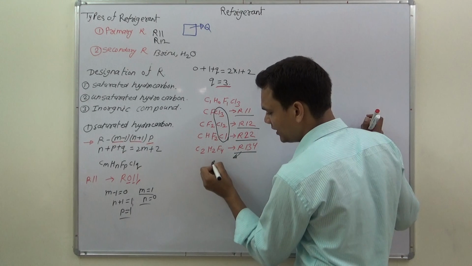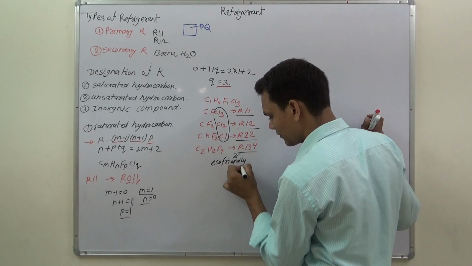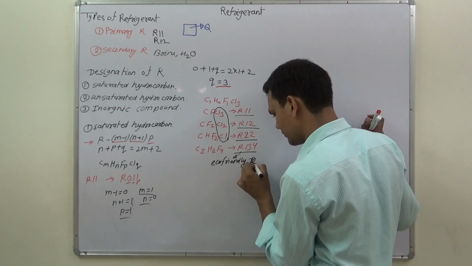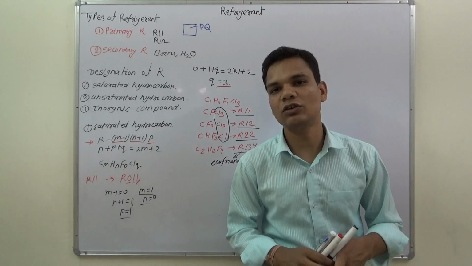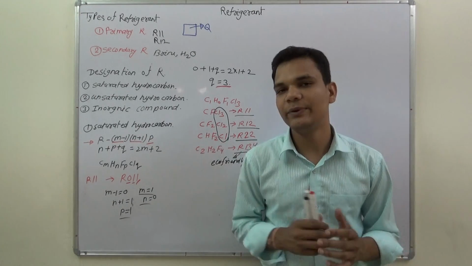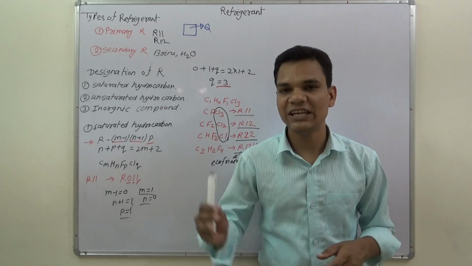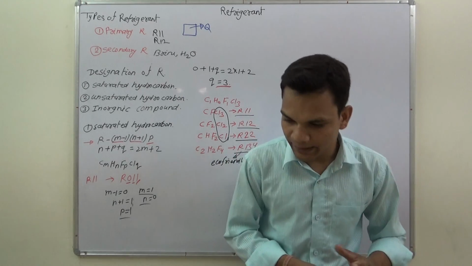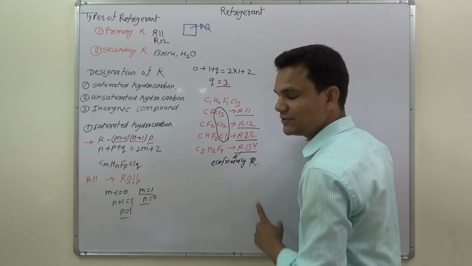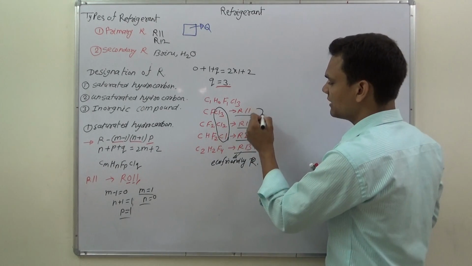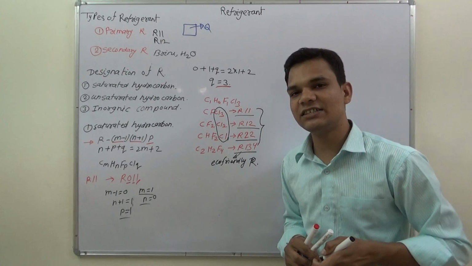So it is called an eco-friendly refrigerant, because this chlorine element reacts with the ozone layer and depletes or minimizes the thickness of the ozone layer. This chlorine element, which is present in the most commonly used refrigerants, is harmful for our ozone layer, which is present in the stratosphere.